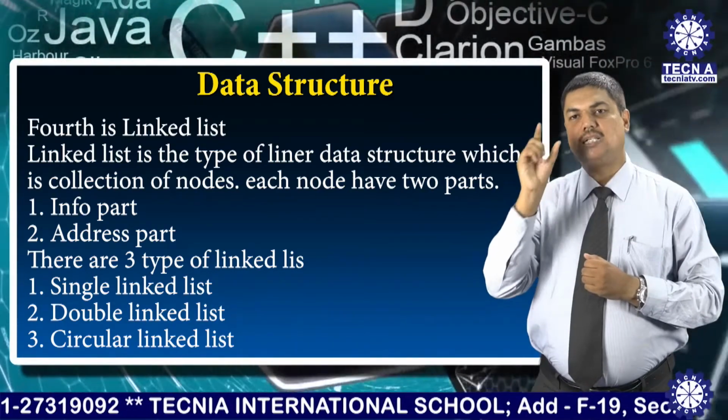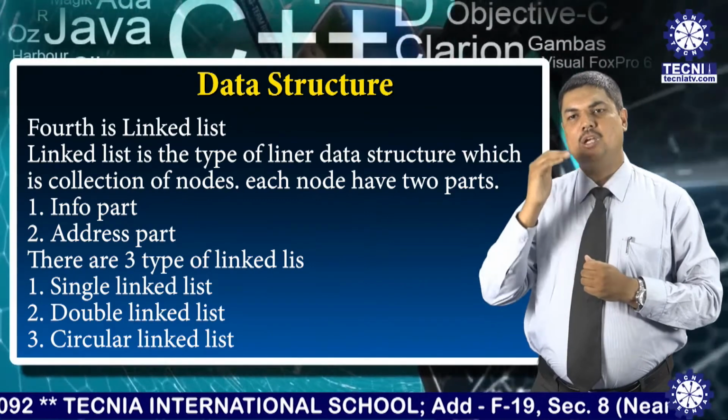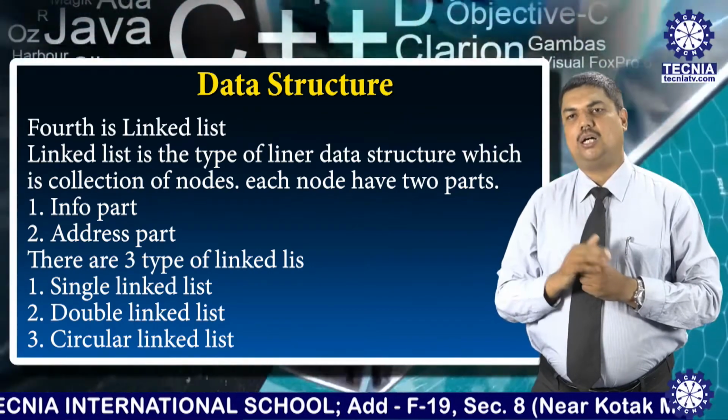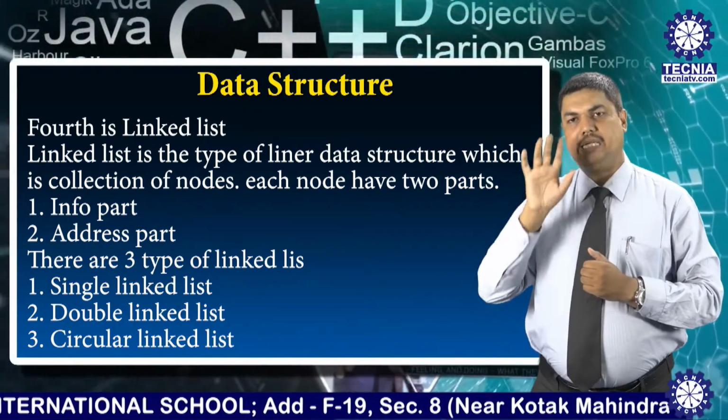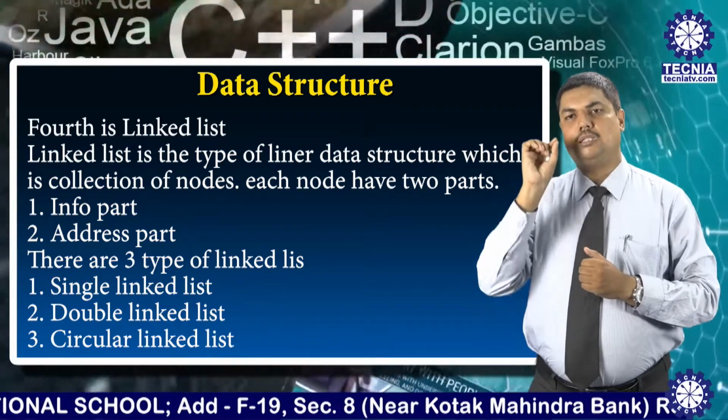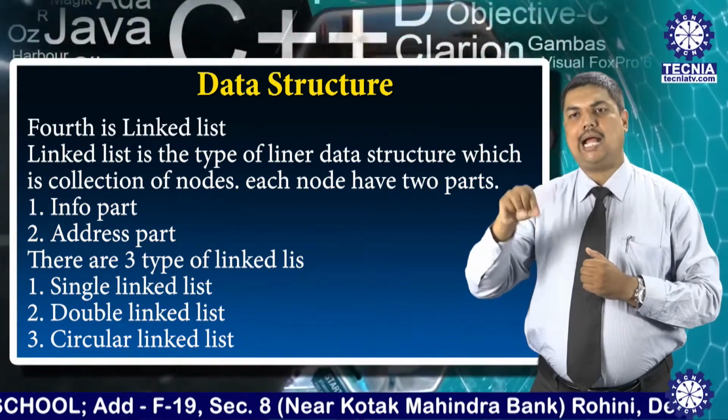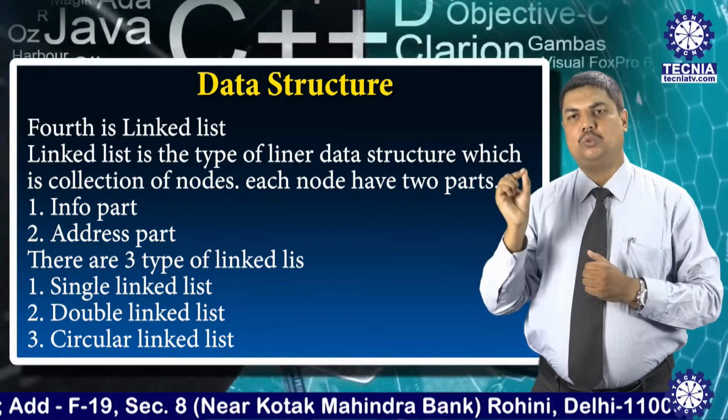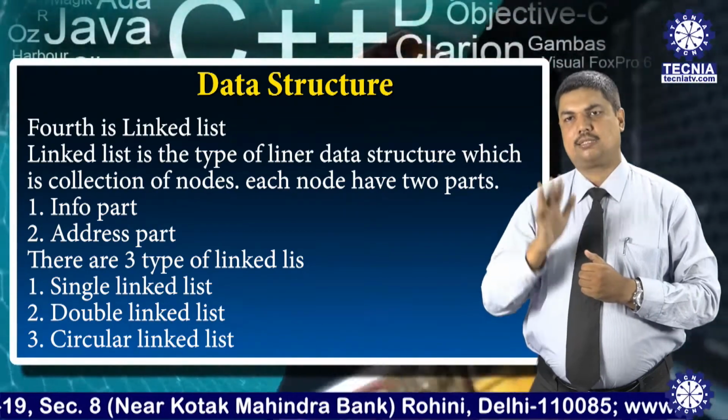A pointer is a special type of data structure where we hold the address of another variable, and here it holds the address of its successor node in the single linked list.